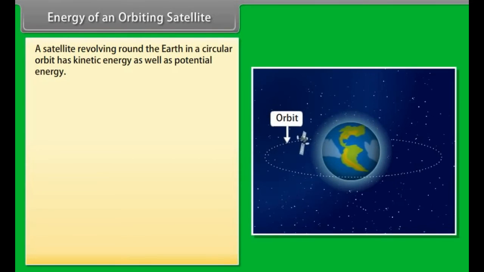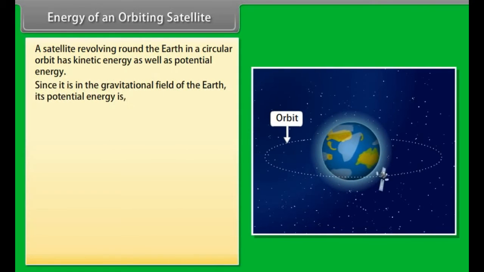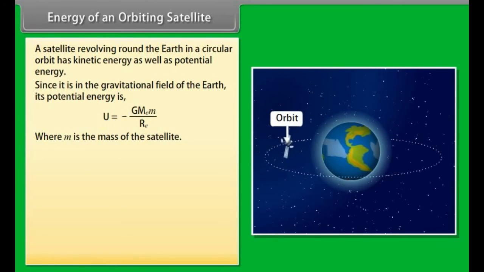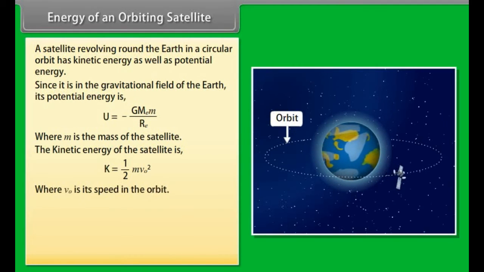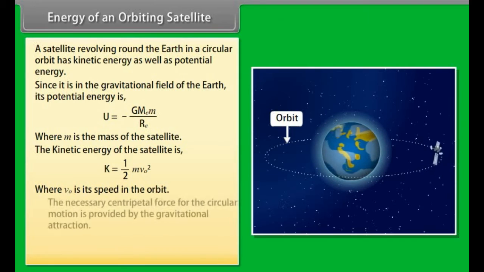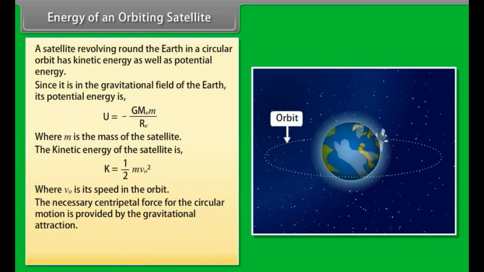Energy of an orbiting satellite. A satellite revolving round the Earth in a circular orbit has kinetic energy as well as potential energy. Since it is in the gravitational field of the Earth, its potential energy is U = -GMₑm/Rₑ, where m is the mass of the satellite. The kinetic energy of the satellite is K = ½mv₀², where v₀ is its speed in the orbit. The necessary centripetal force for the circular motion is provided by the gravitational attraction.